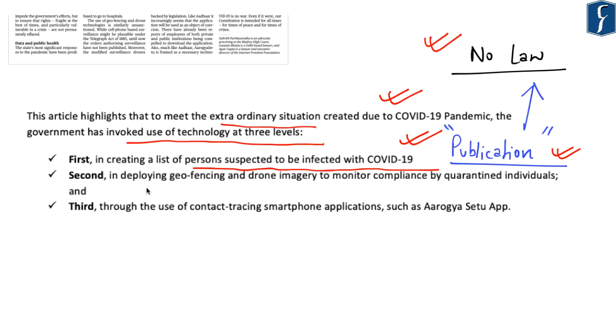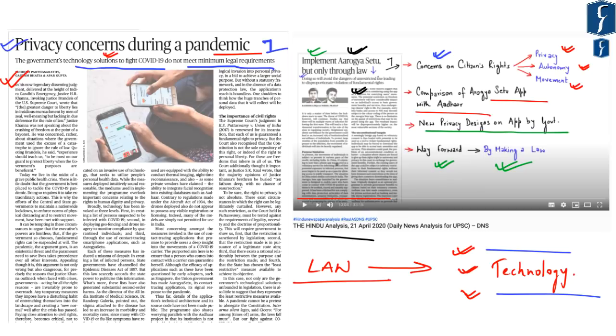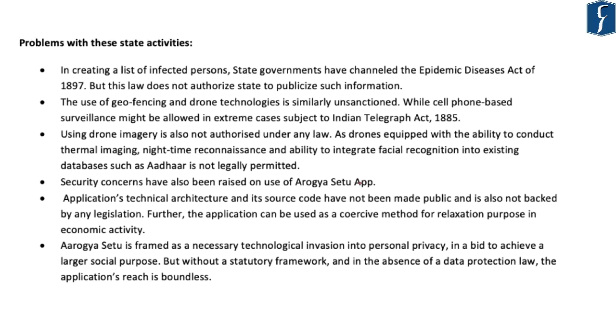Second, it says that the government is using technology to deploy geofencing and drone imagery to monitor compliance by quarantined individuals. Here again the article focuses on the fact that as of now there is no law whereby drones can be utilized for imagery to monitor compliance by quarantined individuals. And third, the article says that the government wants to use technology through contact tracing smartphone applications such as the Aarogya Setu app. The concerns relating to the Aarogya Setu app have been discussed in detail in the DNS dated 21st April 2020. So in this regard, let us go through the problems highlighted in this article with respect to state activities.